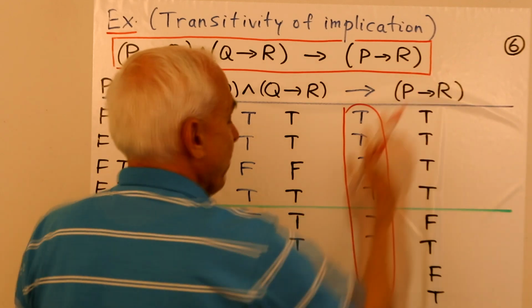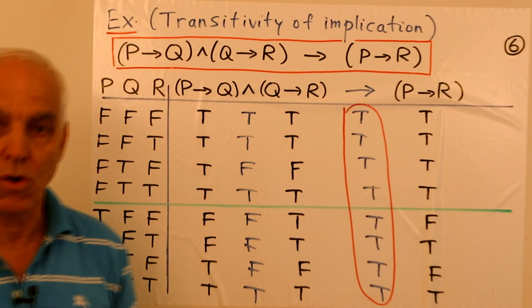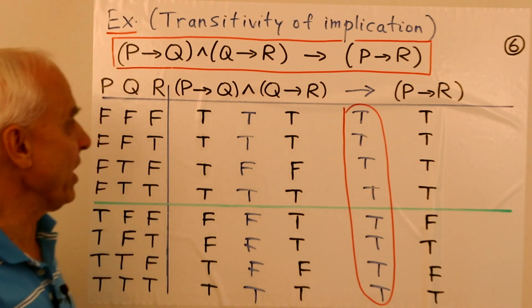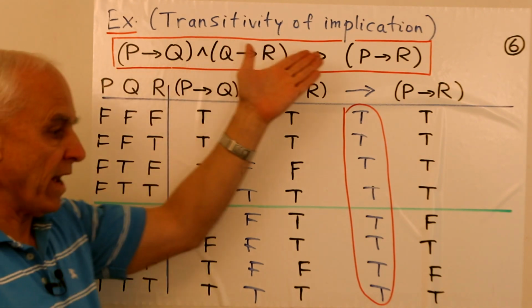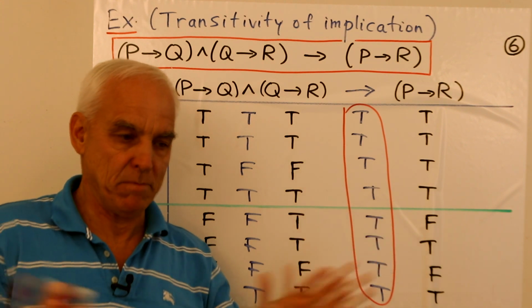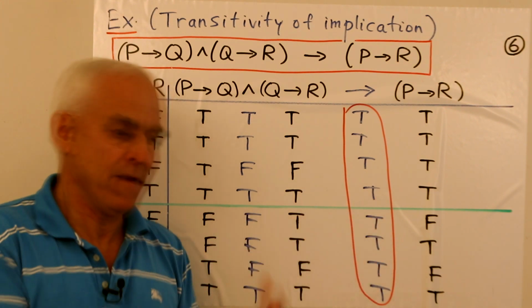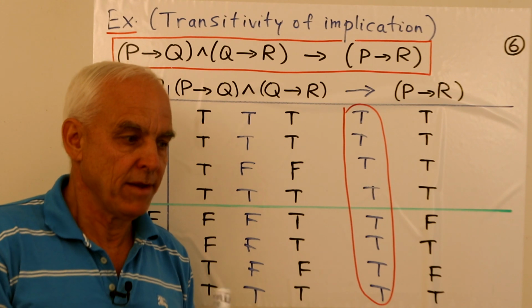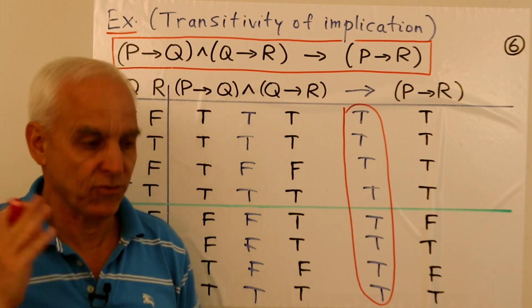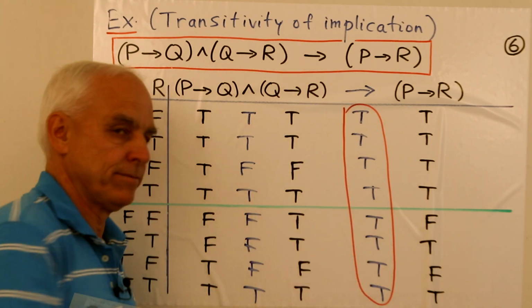So the entire expression is always true, or it's a tautology, the happiest situation. So this is then a rule that's always valid no matter what the inputs are. So it's dependable. We can use it in general without worrying about whether it is perhaps not true in some special situation. This one's always true.